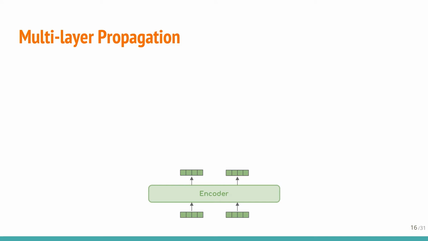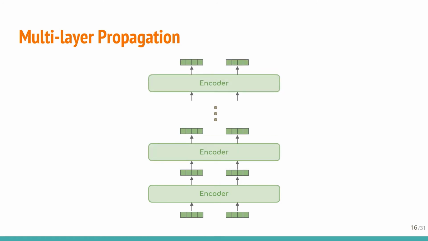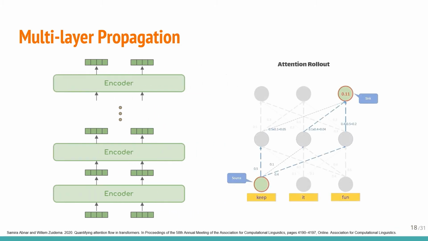Additionally, all the previous methods were for quantifying the token attribution in only a single layer. In this work, we extended this to all the layers and used a method called rollout for propagating single-layer attributions throughout layers. Here we have an example of the rollout method. For calculating the attention of the sink token in the top right to the source token in the bottom left corner, we recursively combine the attribution weights along all available paths. This will allow us to find the essential tokens for the whole model rather than single layers. And the Glob part in GlobEnc is actually referring to this global analysis.